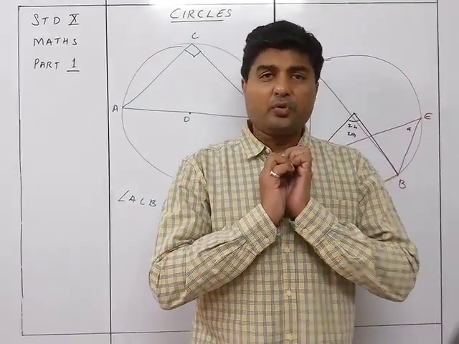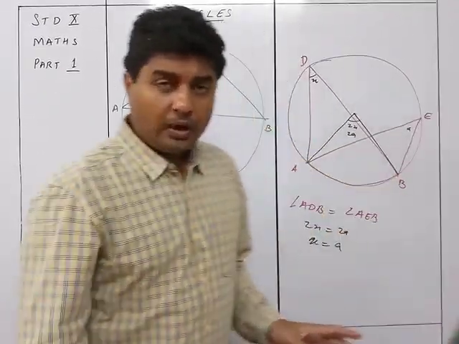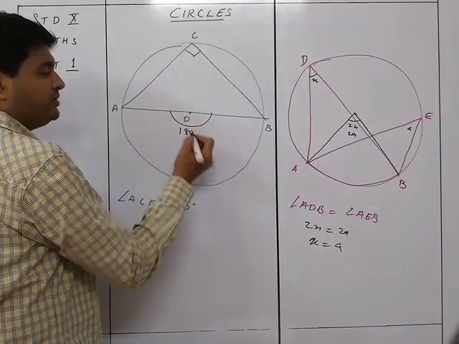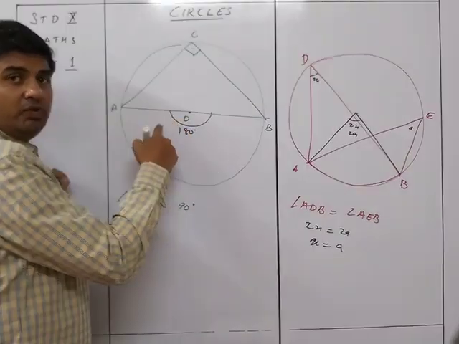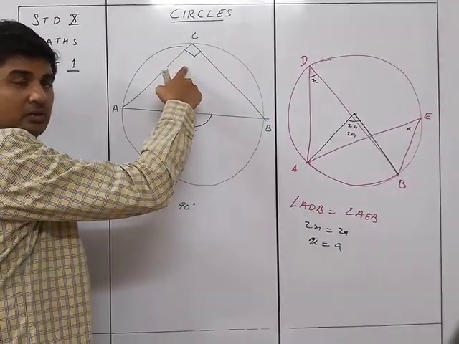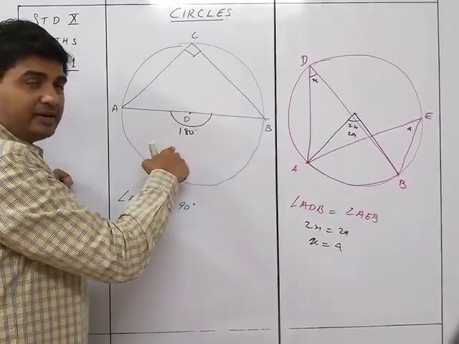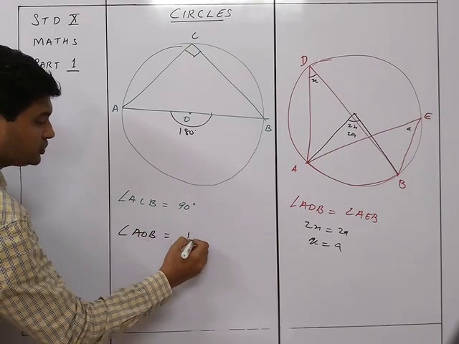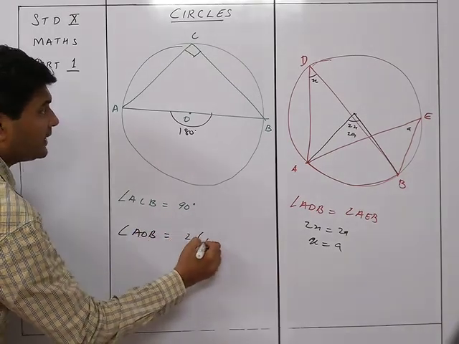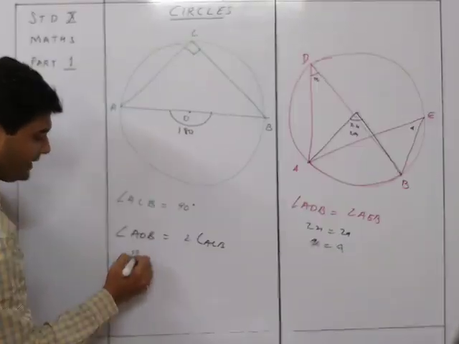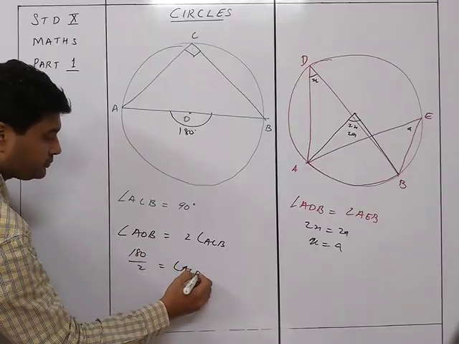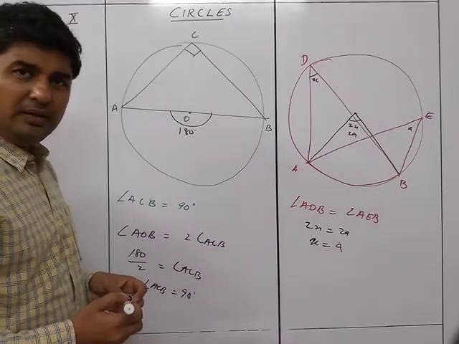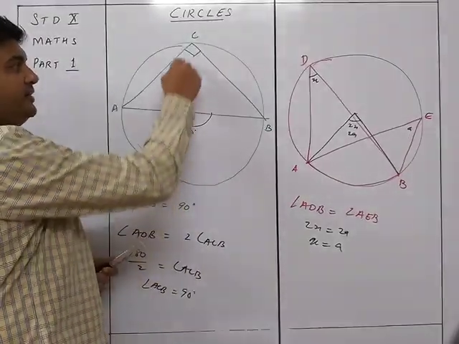The proof is absolutely very simple. You know that there is a diameter, so the angle at the center over here is 180 degrees. The angle at the circumference will be half of that at the center. So angle AOB is equal to twice angle ACB, so 180 upon 2 is equal to ACB, so angle ACB is equal to 90 degrees. Simple. If this is 180 degrees, this will be 90 degrees.